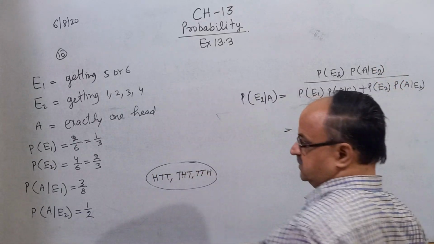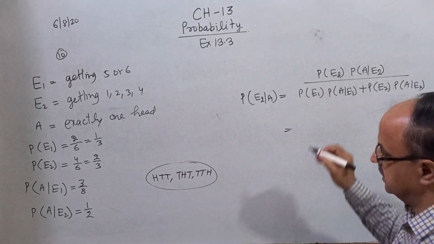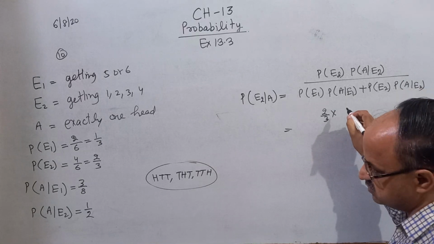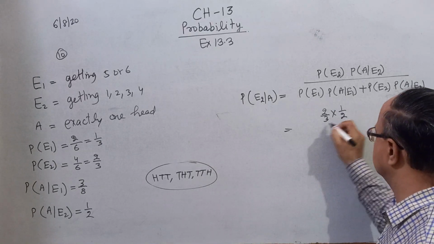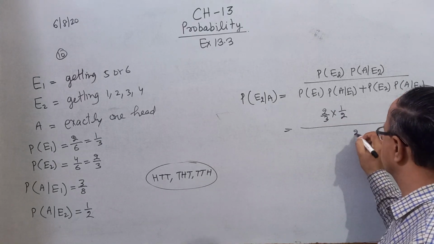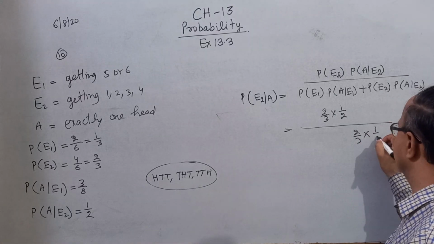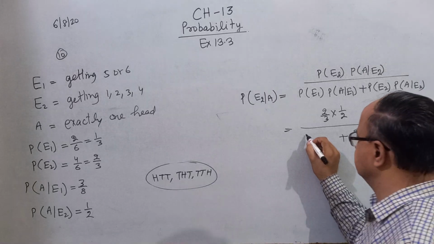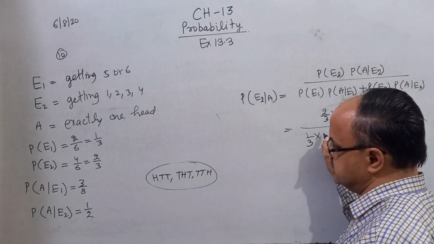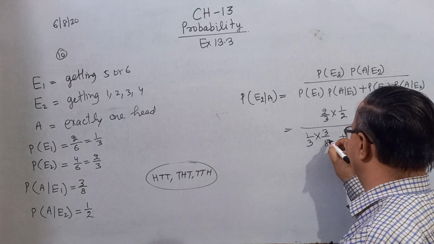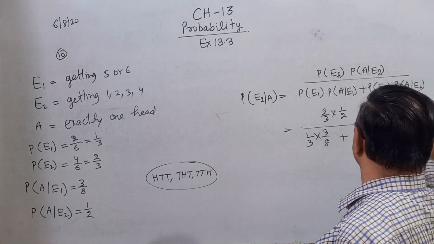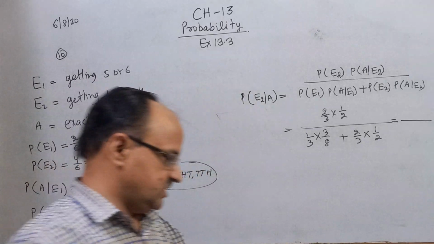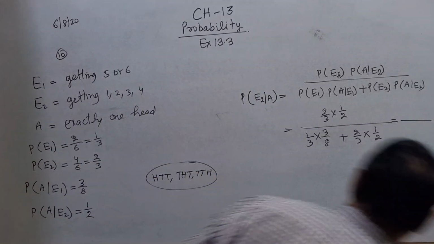Now just put the values. What is the probability of E2? E2 is 2 by 3. And A by E2 is 1 by 2. So 2 by 3 into 1 by 2, plus, what is the probability of E1? 1 by 3 and 3 by 8. And when you calculate, the answer will come. This is the solution of question number 10. The 10th question is very, very important according to the CBSE board.